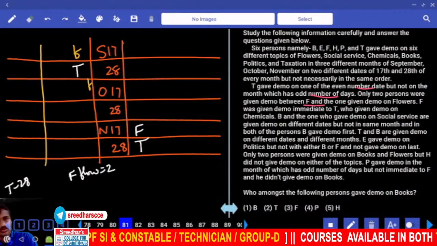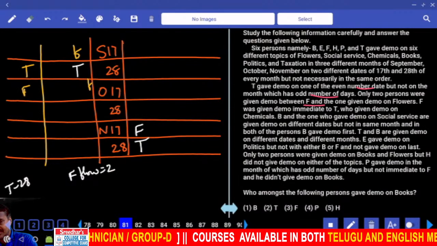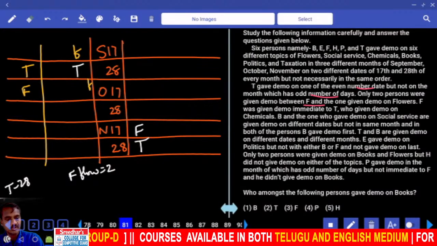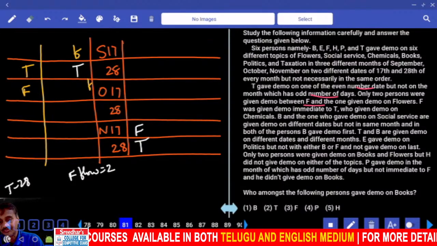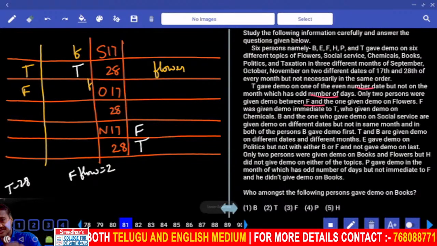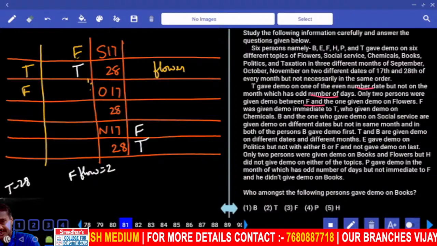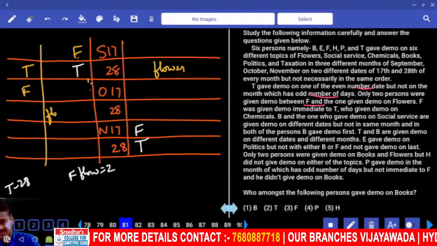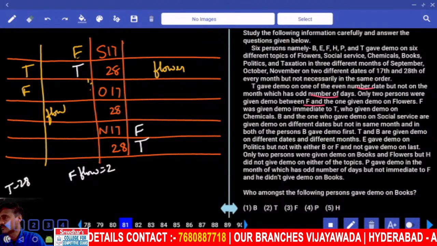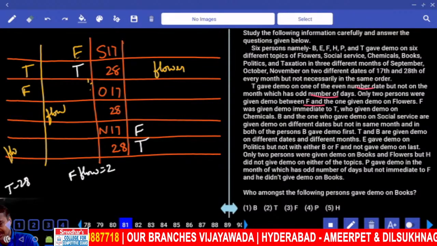My second possibility kuda undi kada. What is the other possibility we have? T is here, then F will be here. Then T and F. Then there are only 2 persons between F and flowers. Now flowers is here. F we have fixed at the top place. Now F is here and 2 in between F and flowers, so flowers is here. Now the next one, F and flowers, how many? 1, 2. Flowers must be at the last.